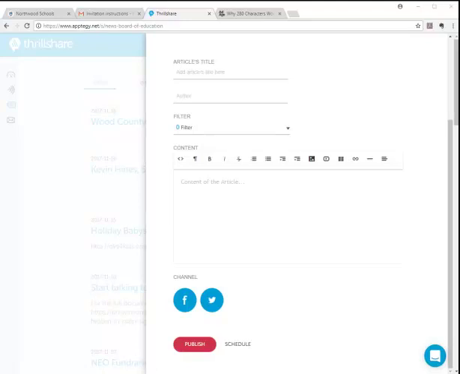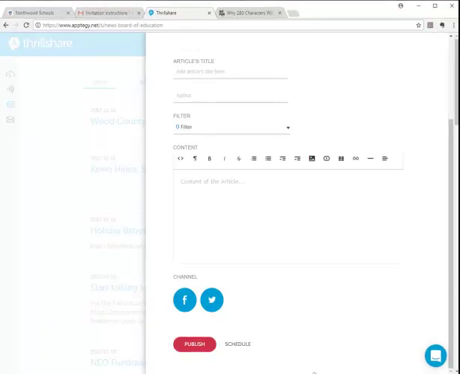So that's posting through the web, which is great. But if you're out and about, you're at a sporting event, you're at a choir concert, a drama function, a band concert, whatever, you can do all this same stuff through your browser. There is an app called Thrillshare, which will allow you to do the same thing, works on Android and iPhone, and I will go ahead and make sure that you know what that icon looks like so you can find it in the App Store or Google Play Store so that you can go ahead and get it. Let's go ahead and see exactly what that looks like.